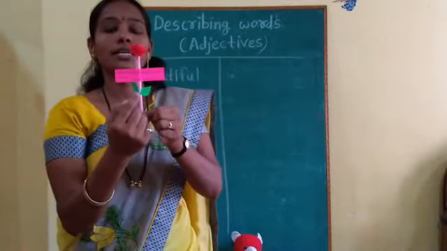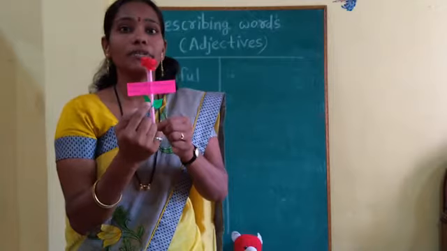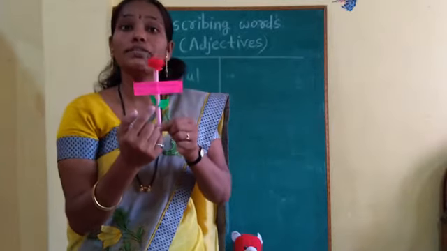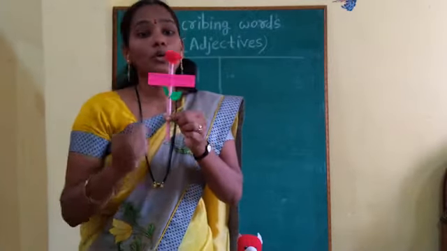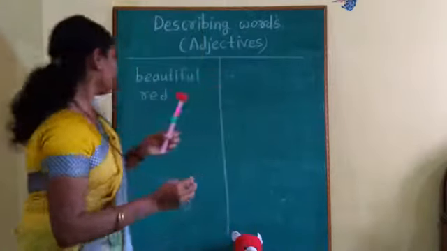Here you can see, here are leaves. How many leaves are there? Here are 2 leaves. So we can say 2 leaves are there to this flower. So 2 will be the describing word for here.